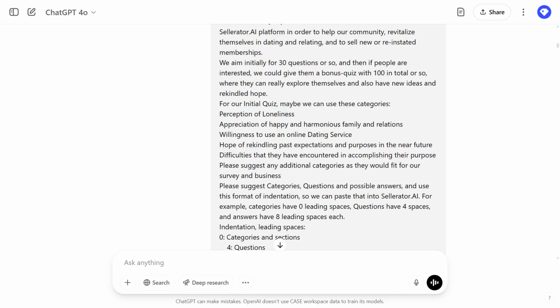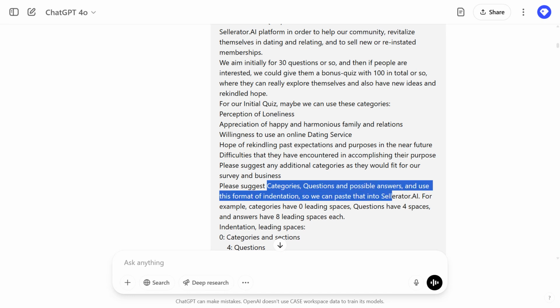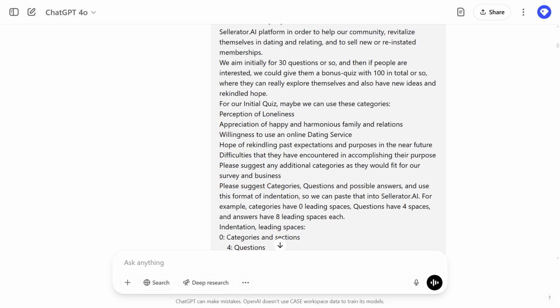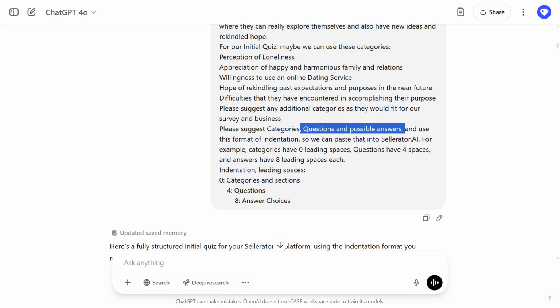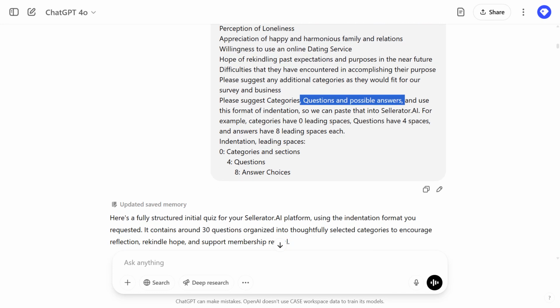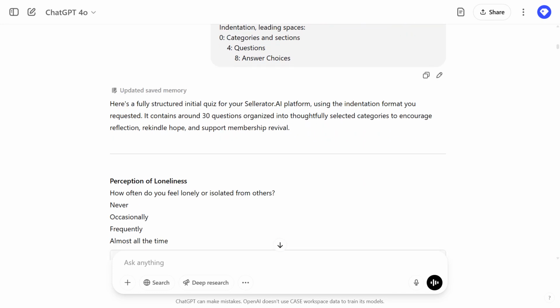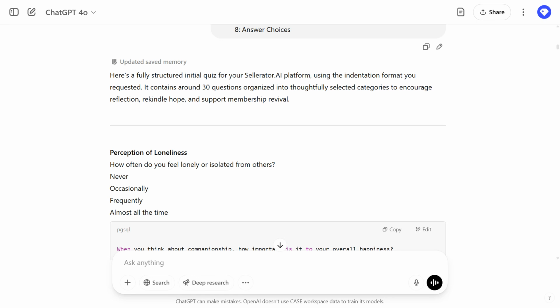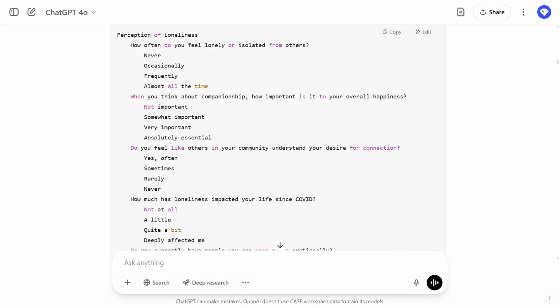And the questions could be broken down into categories: the categories of the questions, what the questions are, and then what the possible answers are. So that's the information that we want to get from ChatGPT. So here's the long question, good. And then it came up with 30 questions like this here.